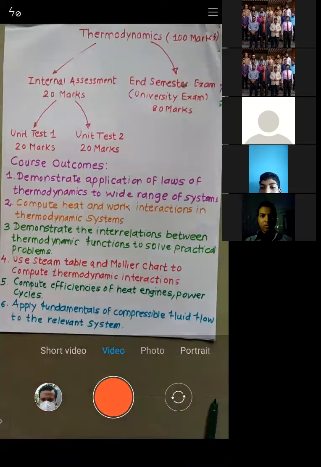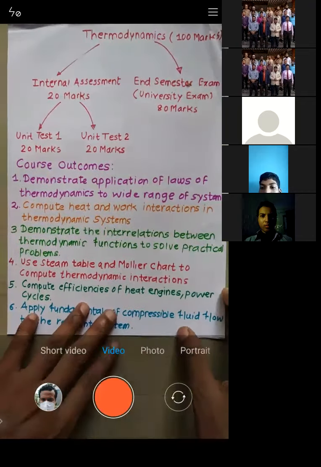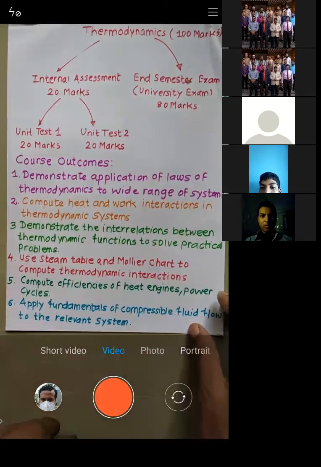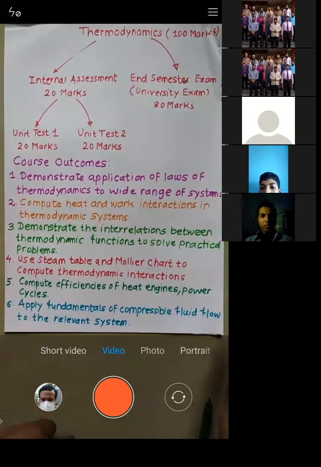During the lectures, I will explain everything, and at the end of the session I will share these notes with you on the WhatsApp group. After the lecture gets over, in the evening, you can write down this content in your notebook and practice the same thing. During the lecture, I advise you not to write down, because it will take time. That time will be utilized for understanding.